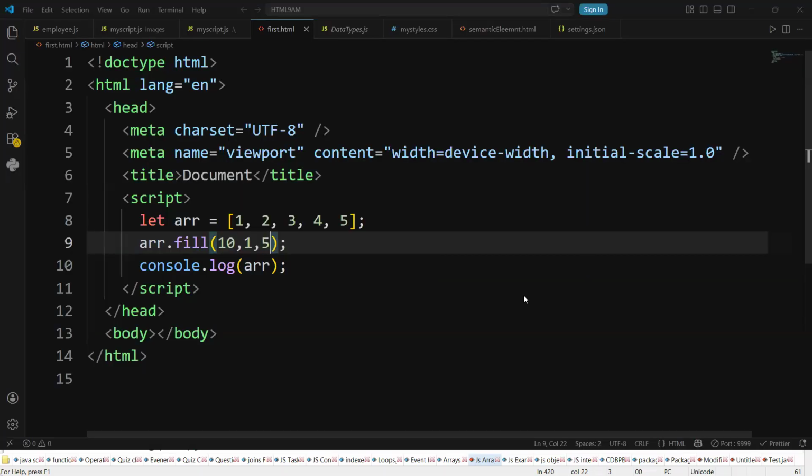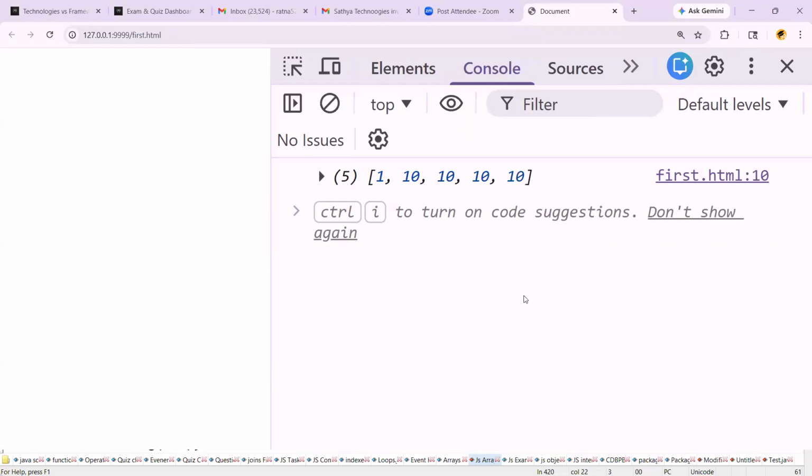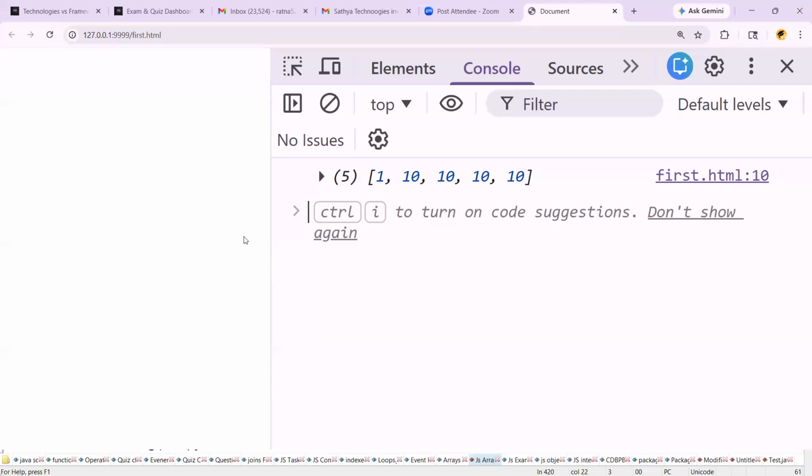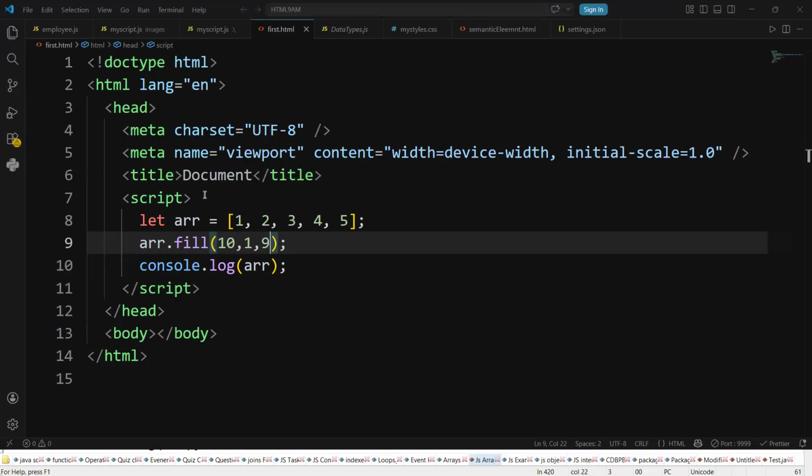You can give 1 to 5. All are filled with what? Tens. If you give 1 to 9, but the 9th index is not there, not there means it will take up to the ending part. So if any such error is there, it takes up to the ending part, right? That is called the fill function.